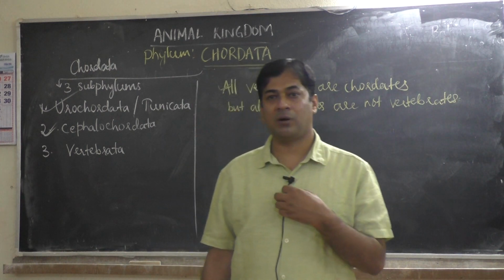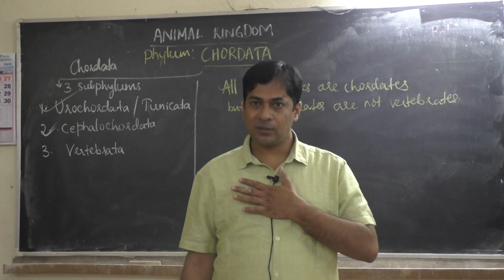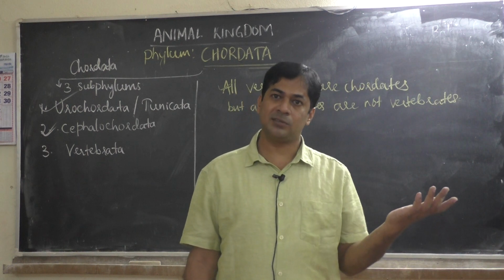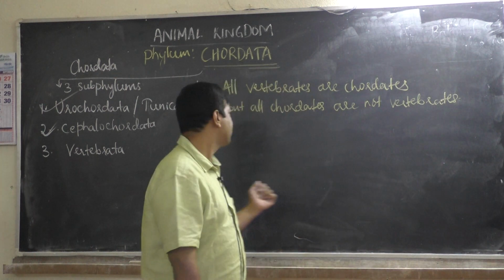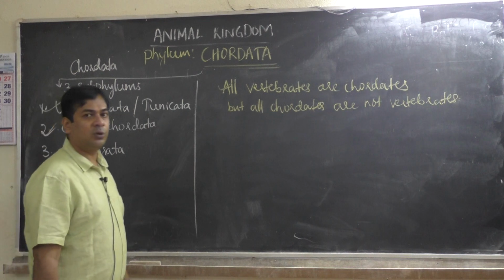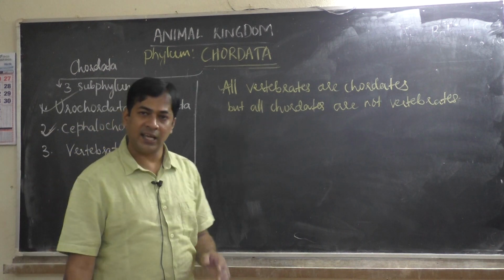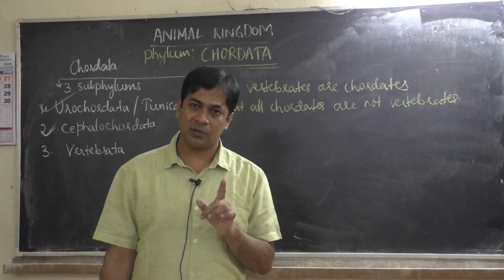As we have a vertebral column and also we had notochord, we are vertebrates and also chordates. But what about these two, urochordates and cephalochordates? They have only notochord, no vertebral column. Do they have a vertebral column?